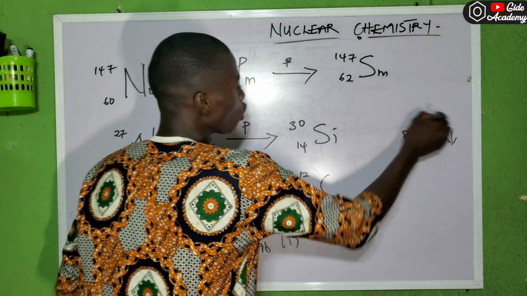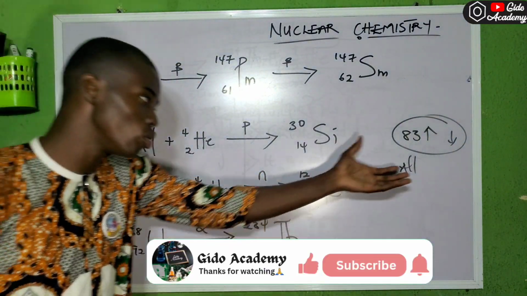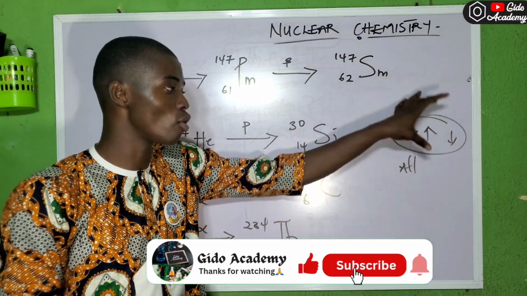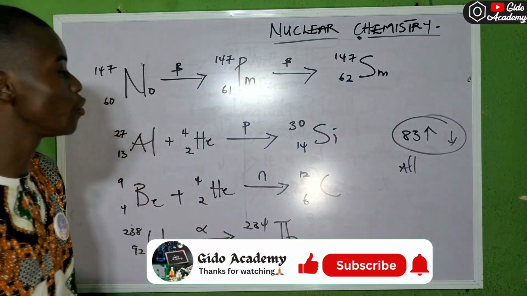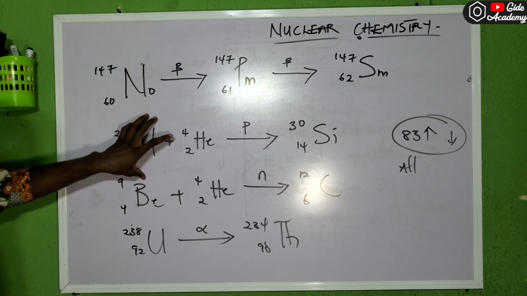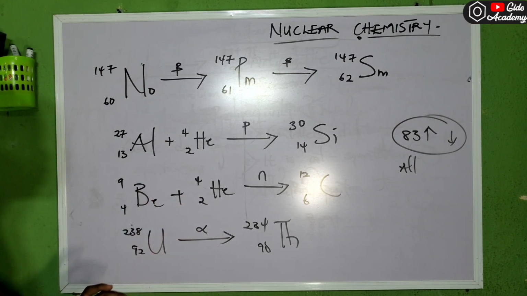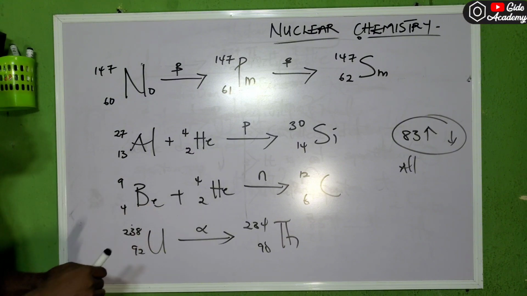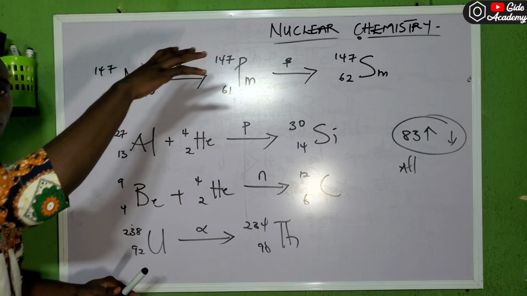Please, this one doesn't really work for all. To an extent, this is just a clue. It doesn't work for all radioactive elements. Just put this in the back of your mind. But if you really want to check if a reaction is radioactive, what will happen is that I'm going to explain. You don't even need to go through all this 83 stuff. I've given you the top differences already.